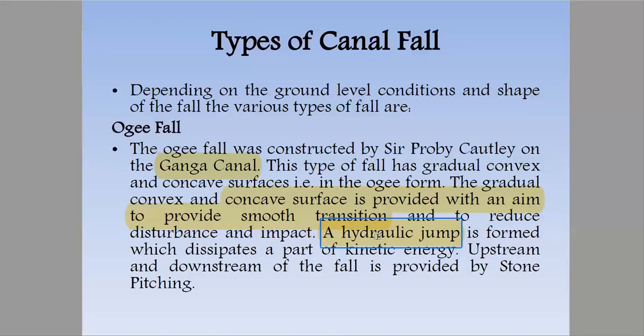So while we are designing OG fall, there is a situation when there is a hydraulic jump to dissipate a part of the energy. As we all know, canals like Ganga canals can have very high energy because the flow rate of Ganga is too high. So we need to dissipate some energy so that it does not harm the beds and the surroundings.